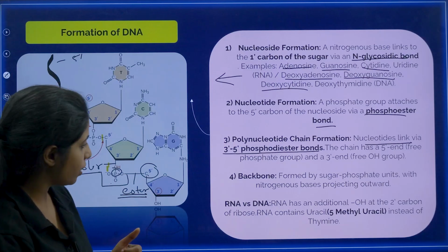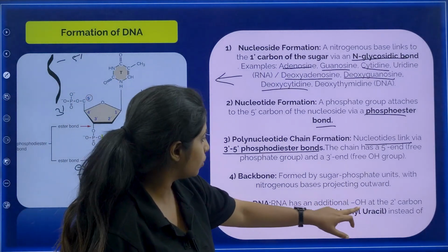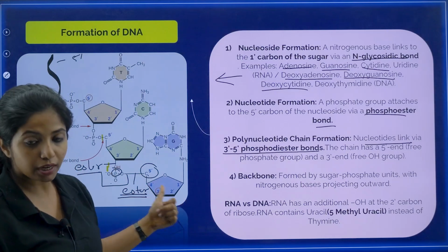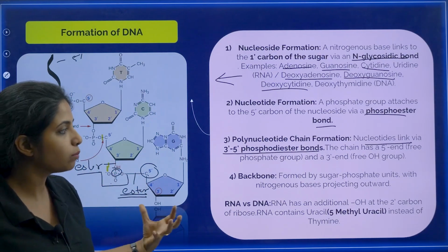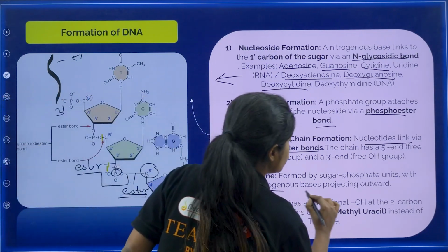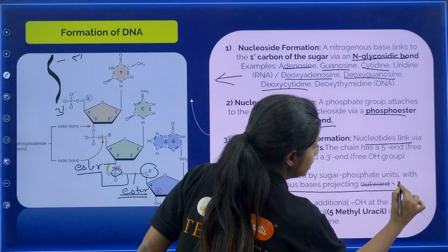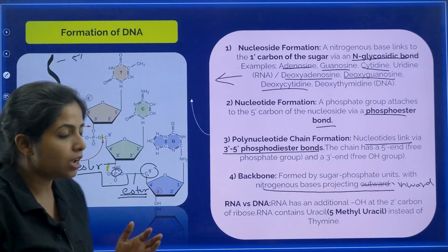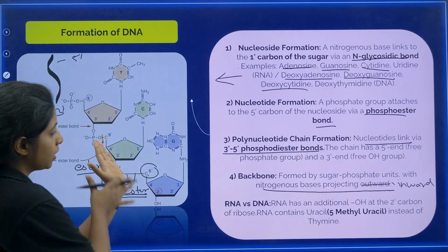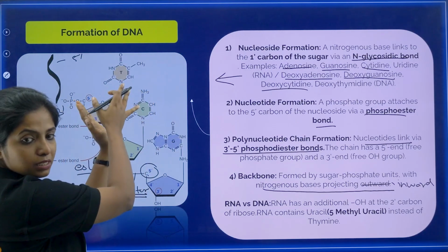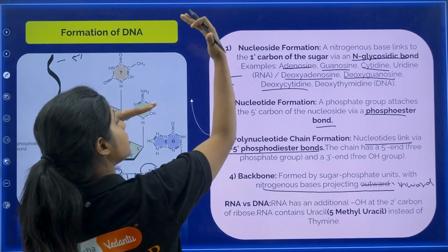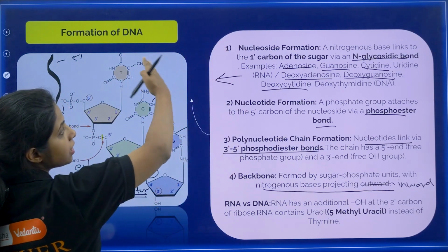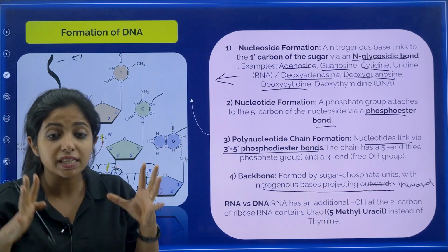Now over here, there is a backbone formed by sugar phosphate units. You saw that the sugar and the phosphate come together, that forms the backbone. Please remember that, with nitrogenous bases projecting outward. It's not outward, it's inward. The nitrogen base always projects inward. So if suppose this is a DNA, the nitrogen base is coming like this. Similarly, there will be another strand of DNA where the nitrogen bases will be coming over here. So nitrogen bases will be bonding with another nitrogen bases which are inside, they are sandwiched.